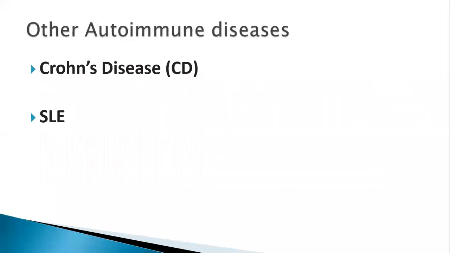The other autoimmune diseases where autologous stem cell transplant has been tried are Crohn's disease and SLE, but we have been largely unsuccessful. But in Crohn's disease, in patients in whom everything has been tried, stem cell transplant has been successful in treating some of these patients, especially preventing recurrent surgeries, which result in short bowel syndrome and decreased quality of life.